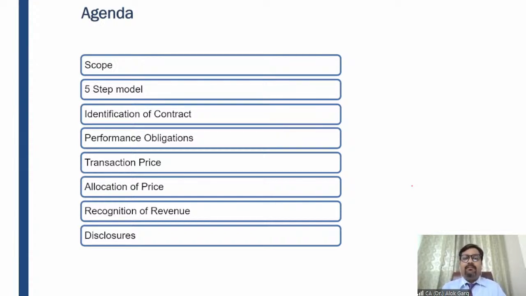Under performance obligation, we have also discussed when there is a material right to refund. For example, today a supplier is selling goods worth ₹10,000, and he is also giving a right to the customer that if you come tomorrow, I'll give you a 40% discount. I'll not give a 40% discount to every walk-in customer, but since you are an existing customer, I'll give you 40% discount. So if there is a material right to refund, that material right is considered a separate performance obligation, and some part of revenue needs to be allocated to that particular performance obligation, right?